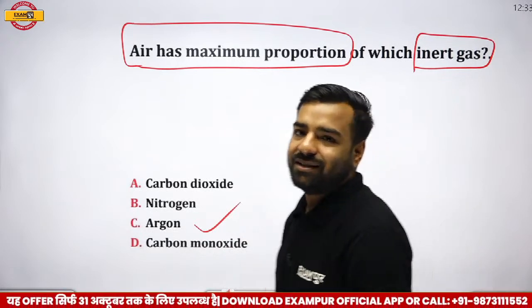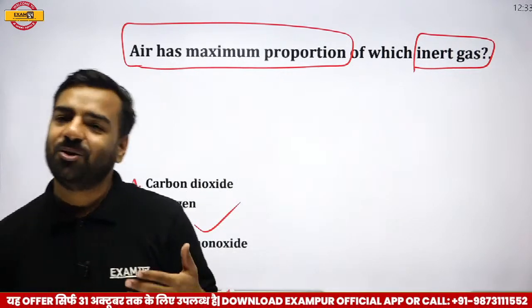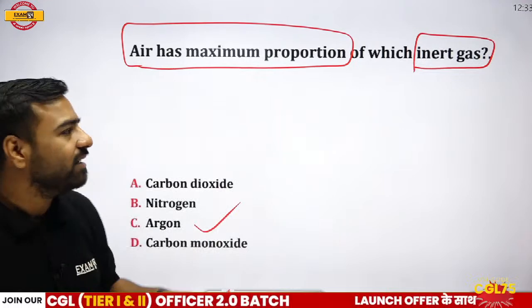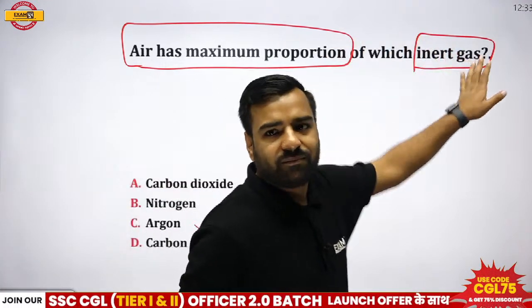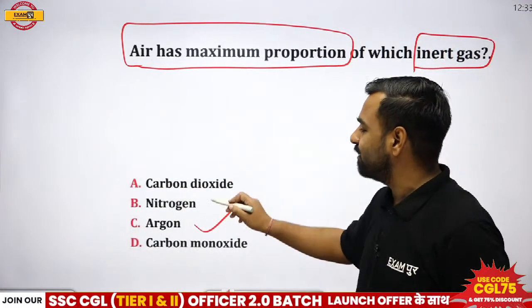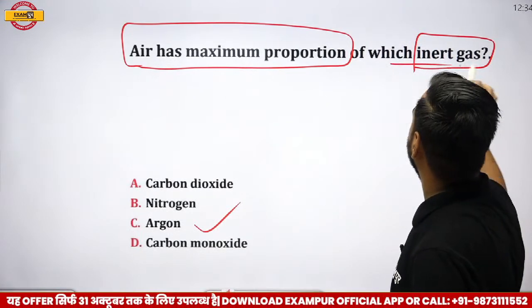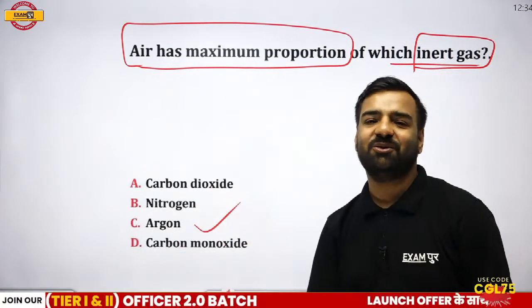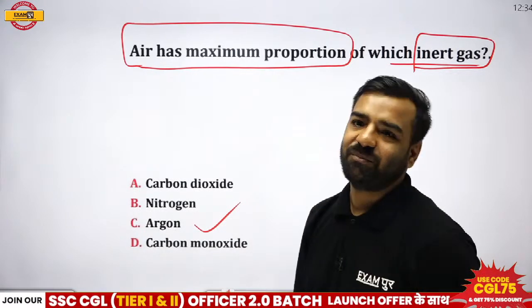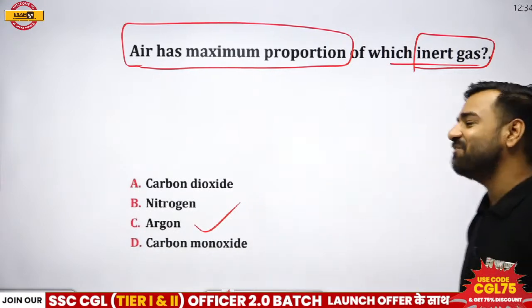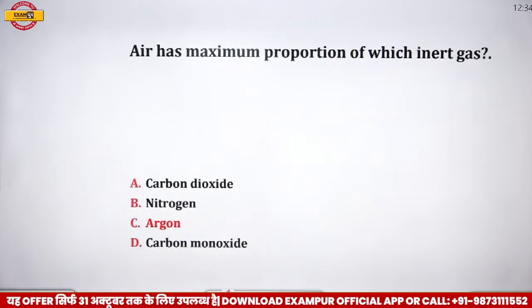Since you have given the answer, no need to go in depth now. If this part was missing, then nitrogen would have been the correct answer. But the question was, which of the following inert gases? So yes, argon is going to be the correct answer. Seriously, very happy with you all. Let's move forward now. So here option number C was the correct answer.